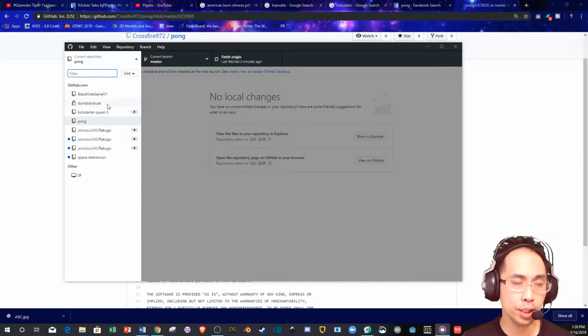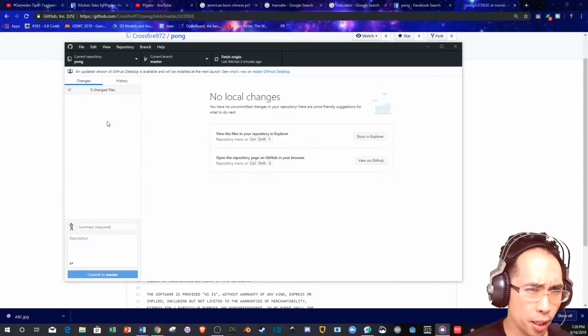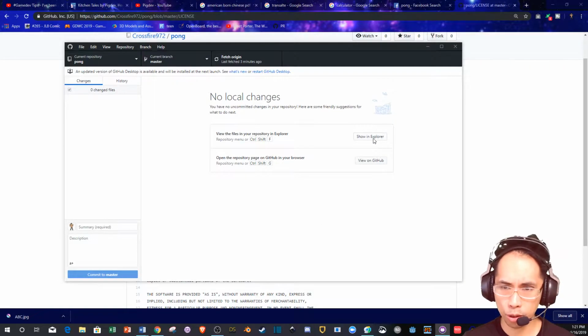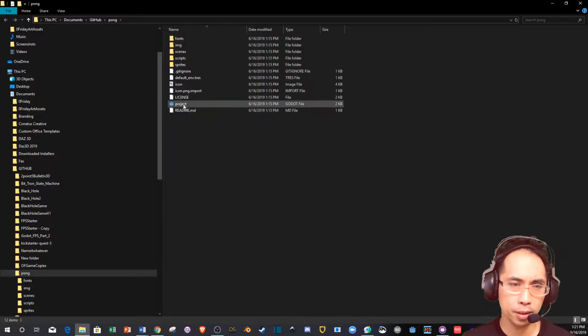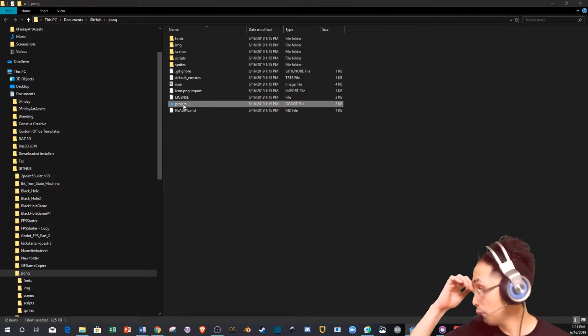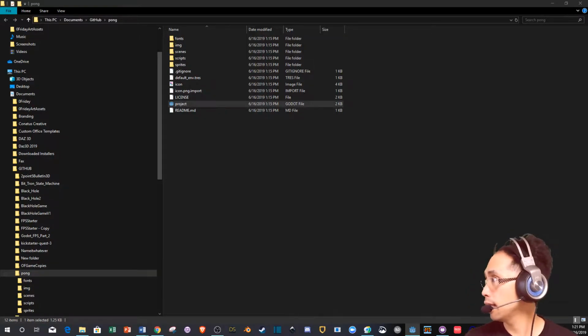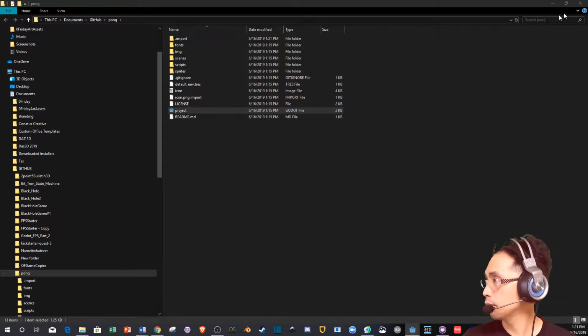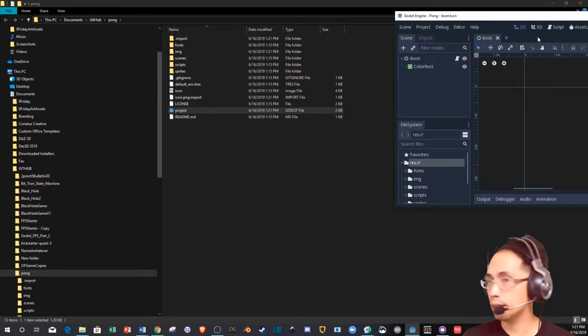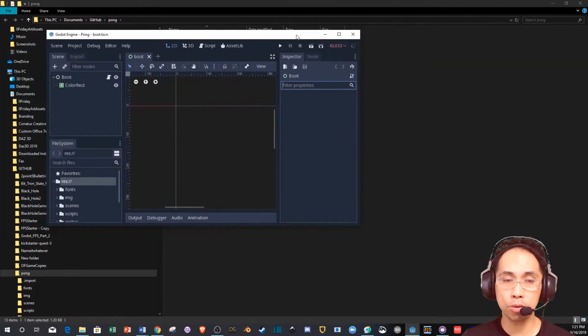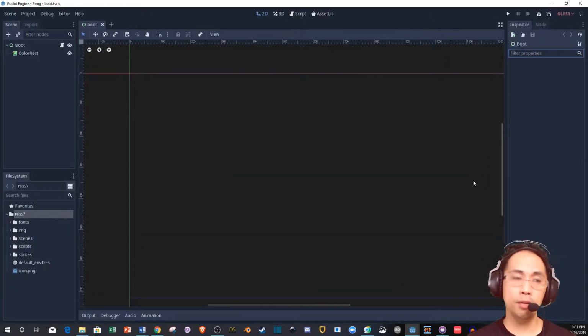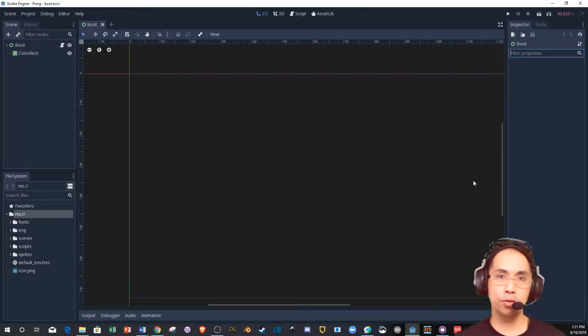Let's get into this file, which I'm trying to find. Pong. Oh yes, Pong. I want to show it in my Explorer. All right, we're going to open up the project, and I'm really curious. Again, I have not played this. I don't know if this thing runs or if it crashes. It says Godot 3 in the description, so I don't know if this was made for Godot 3.1. We'll find out. Move this over. Oh, you can't see it. Let's go over here. Looks like it's rendered in GLES 3. If the game is in GLES 3, that might be an issue for older computers, but I don't think that's the case.